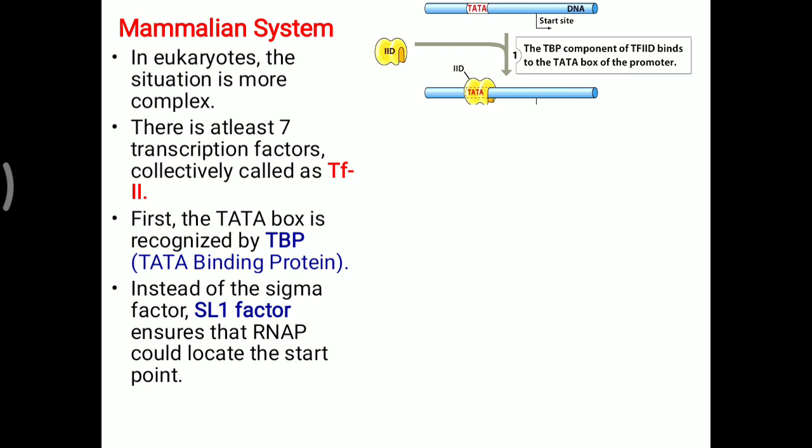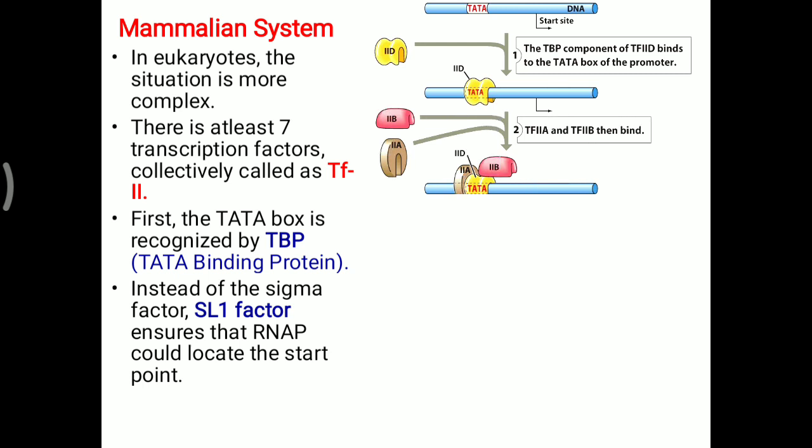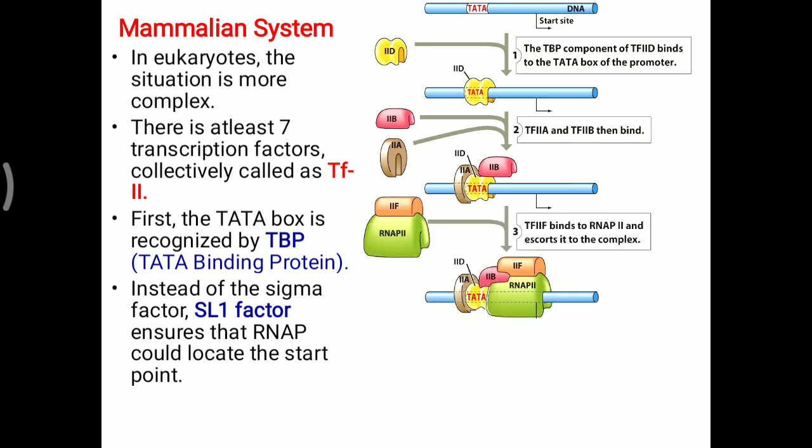So the TATA binding protein, a component of transcription factor IID, binds to the TATA box of the promoter. So first that is transcription factor IID. Then transcription factor IIA and IIB attach over the TATA sequence of the DNA.